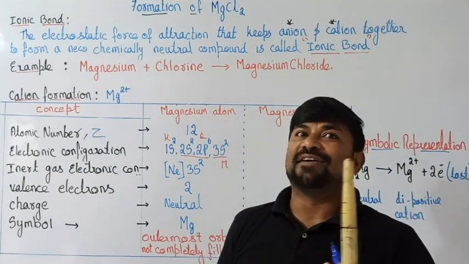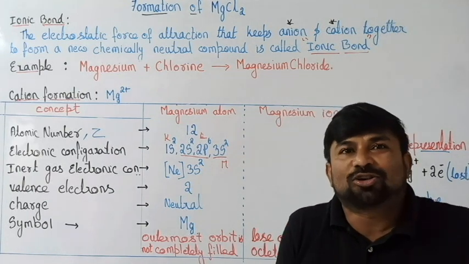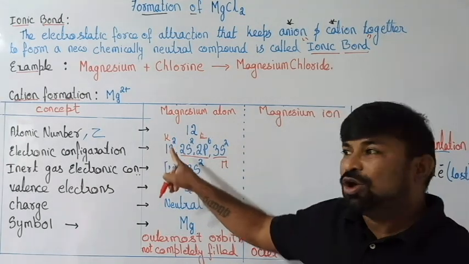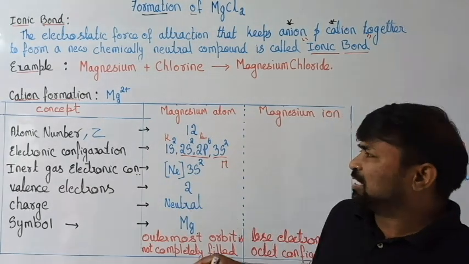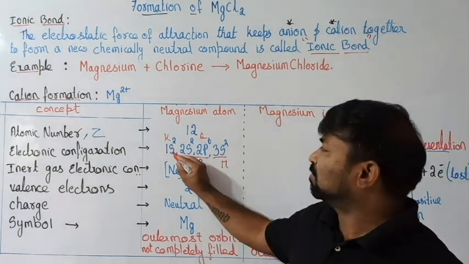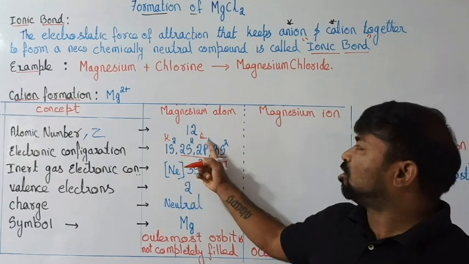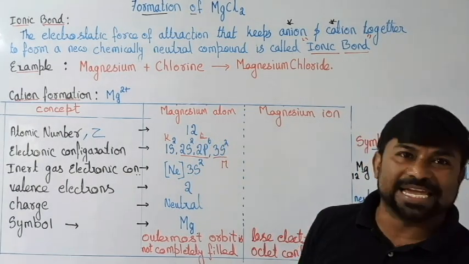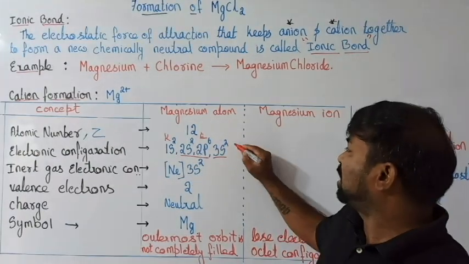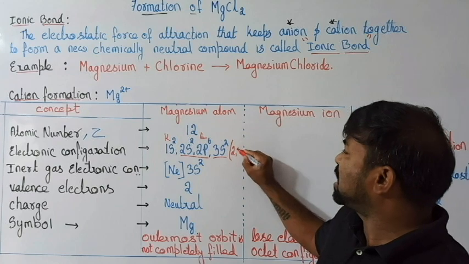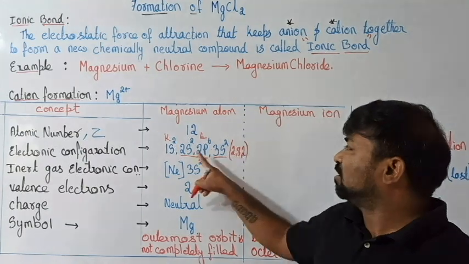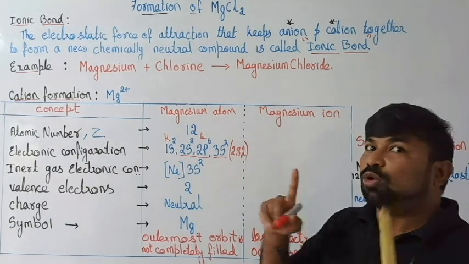Now comes valence electrons, meaning how many electrons are present in the outermost orbit. In the first orbit, we can accommodate 2 electrons. In the second orbit, we can accommodate 8 electrons, 6 plus 2. In the third orbit, only 2 are sitting there. If I write it, it's 2, 8, 2.